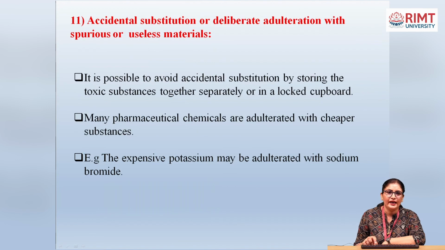Next one is accidental substitution or deliberate adulteration with spurious or useless material. It is possible to avoid accidental substitution by storing toxic substances separately or in a locked cupboard. Many pharmaceutical chemicals are adulterated with cheaper substances. For example, the expensive potassium bromide may be adulterated with sodium bromide.